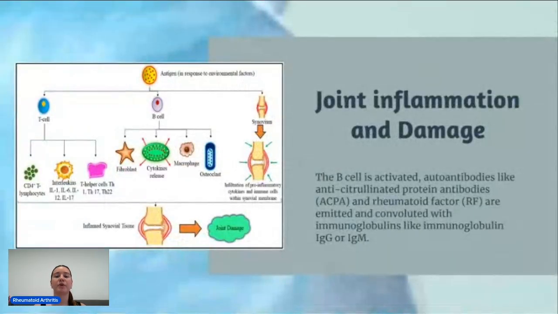Bullock et al. 2021 further explains, when the B cell is activated, autoantibodies like anti-citrullinated protein antibodies, ACPA, and rheumatoid factor, RF, are emitted and convoluted with immunoglobulins like immunoglobulin IgG or IgM. T-cell activation is then stimulated from autoantibody synthesis that results in the synthesis and release of pro-inflammatory cytokines like IL-1, IL-6, and prostaglandins, which can be depicted on the left side of this diagram.